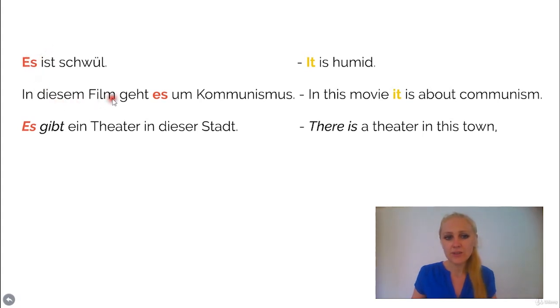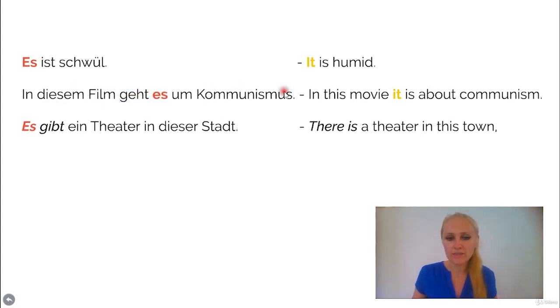In diesem Film geht es um Kommunismus. It means in this movie it is about communism, or let's say this movie is about communism. I just translated it this way so it's easier for you to compare the German and the English version. But if we want to say what a movie, a text, an article, a book is about, we say in diesem Film geht es and so on and so forth.